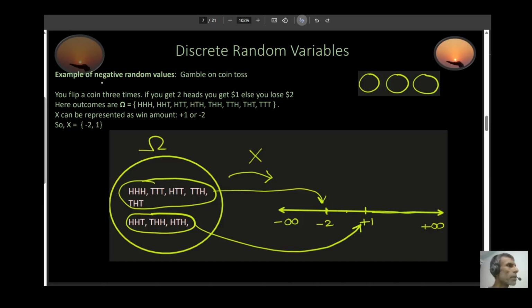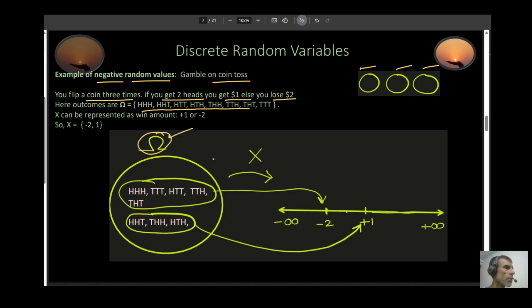Now let's take an example of negative random values. Let's say you're gambling on a coin toss. You flip a coin 3 times. If you get 2 heads, then you will receive $1. Otherwise, you're going to lose $2. So my sample space in this case consists of head, head, head, head, head, tail, so on and so forth. So this is my sample space right here.